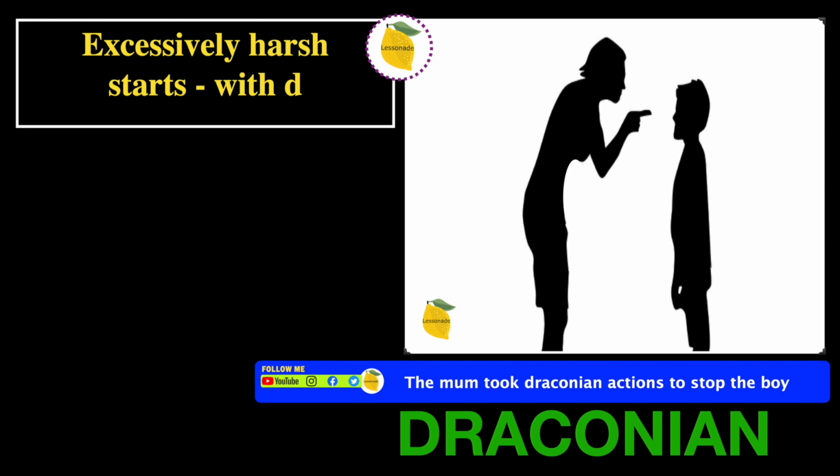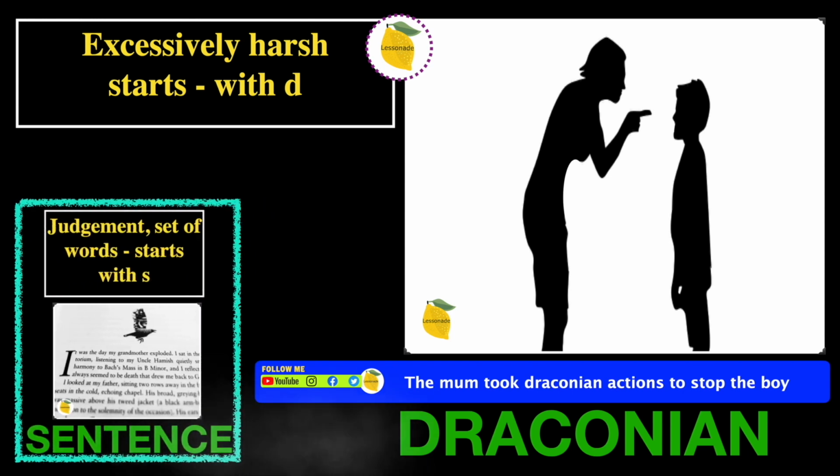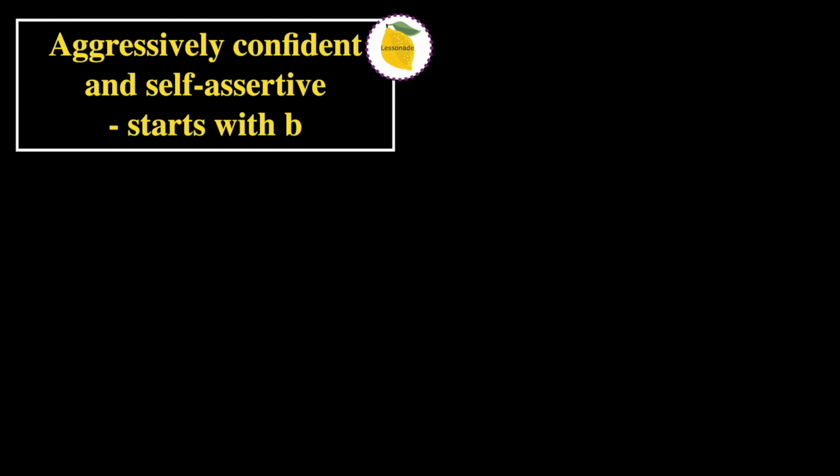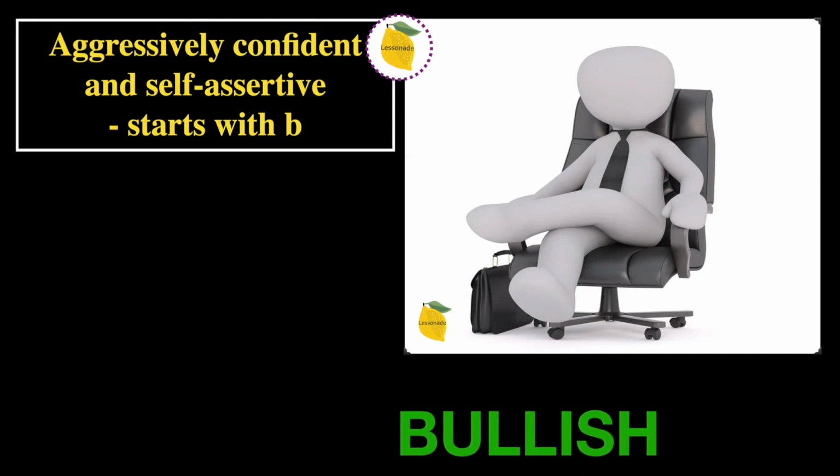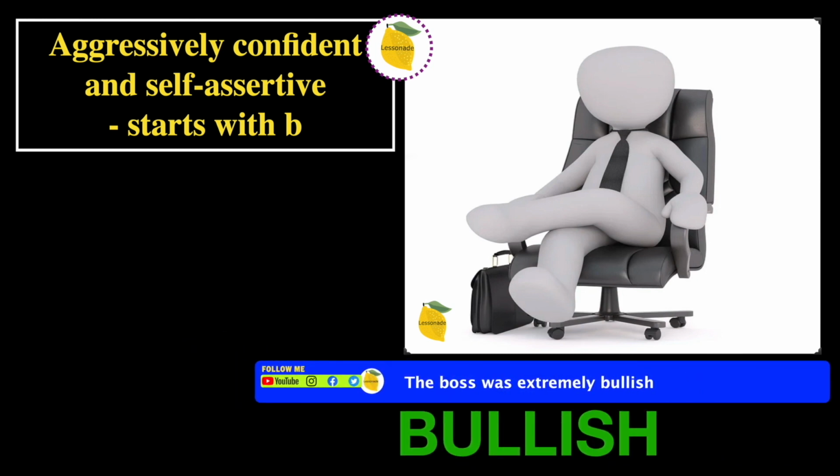Now, like always, let's recall the previous slide, and the previous slide is sentence. Let's go on to the next one. Aggressively confident and self-assertive starts with B. In this picture we can see someone who's very confident and self-assertive. So this means the word will be bullish, and the sentence is the boss was extremely bullish.